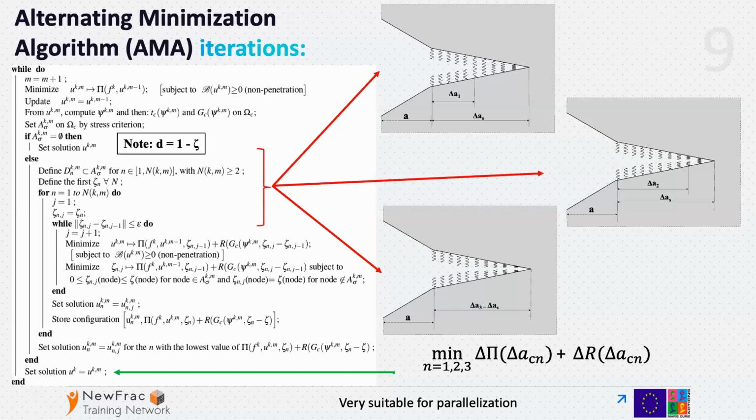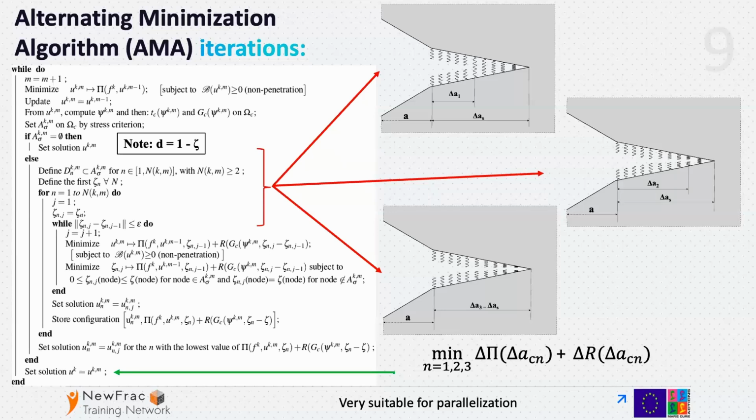where we minimize the sum of the changes of the potential and dissipated energies. The advantage of our approach here is that we know the maximum crack advance given by the fictitious crack. So we can have several starting configurations for the alternative minimization algorithm. Here are just 3 examples.